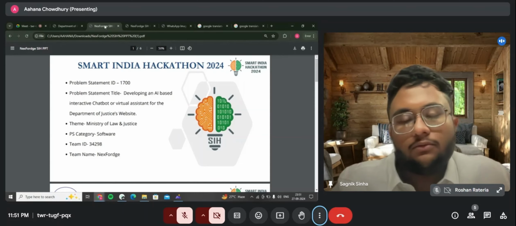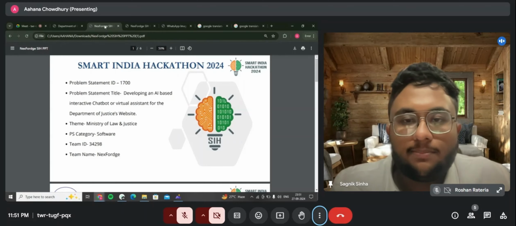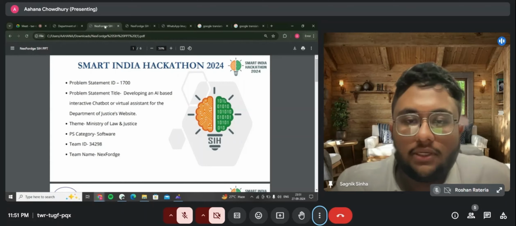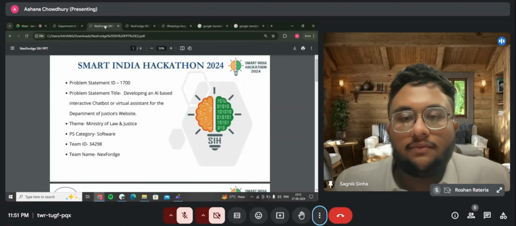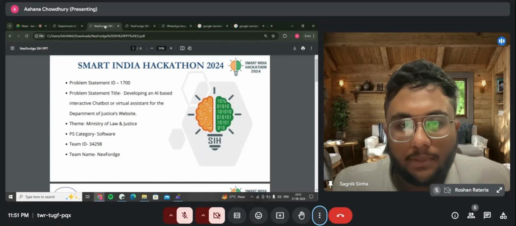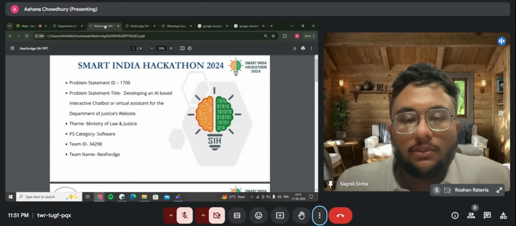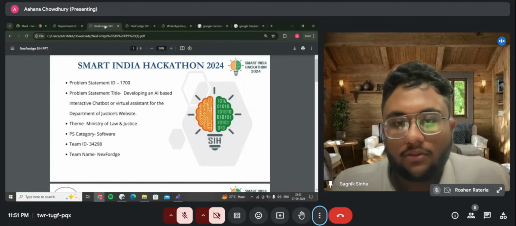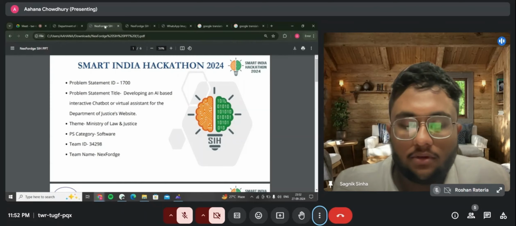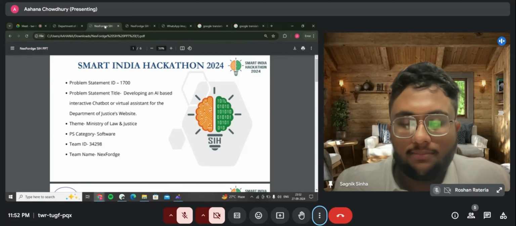But people don't know how to do this legally, or if there's some arrest made by the police, they don't know how to deal with it initially. Legal counsel is still not available in India because, according to the statistics, there are not enough lawyers or legal help across the country to address the entire population. So we have tried to build a solution, a simple AI-based chatbot that uses OpenAI's API and can directly converse with you and solve your queries.